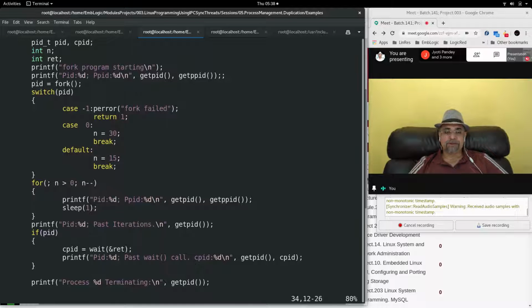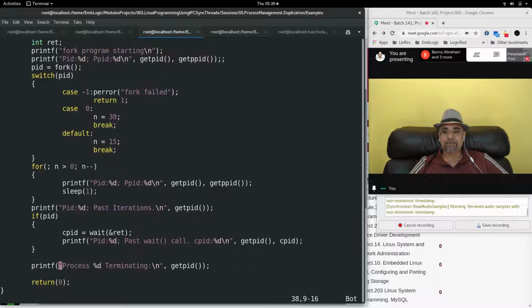Now the parent gives the wait system call and parent execution pauses at the wait system call until the child process finishes its iterations, and the total number of iterations that will be done by the child process is 30. Then after 30 iterations, the child will also say child PID past iterations. If PID condition will be false for the child, so child will skip this block and child will say process child PID terminating.